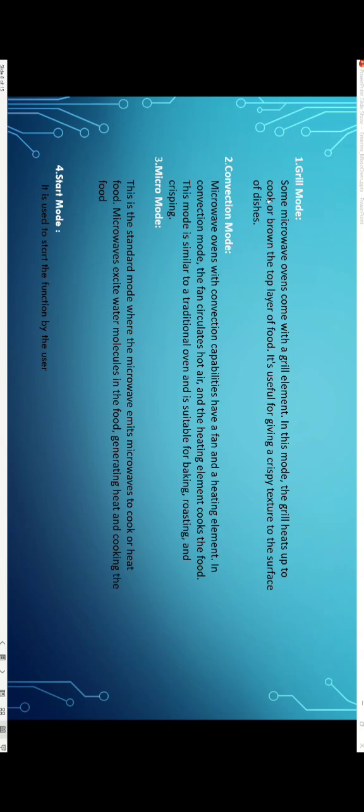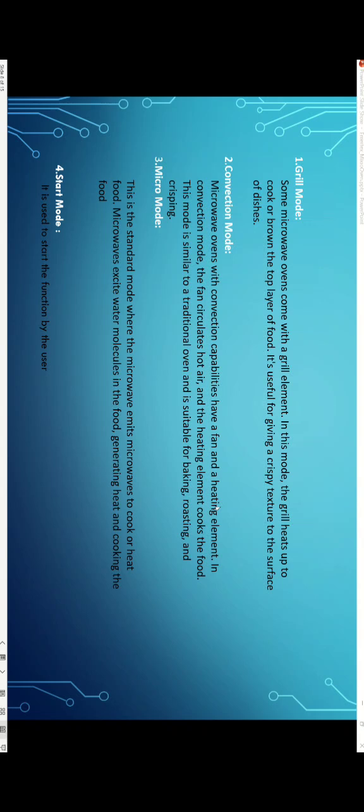Here we'll talk about grill mode. Some microwave ovens come with a grill element. In this mode, the grill heats up to cook or brown the top layer of the food. It's useful for giving a crispy texture to the surface. Convection mode: microwave ovens with convection capabilities have a fan and a heating element. In this mode, the fan circulates hot air and the heating element cooks the food. This mode is similar to a traditional oven, suitable for baking, roasting, and crisping.